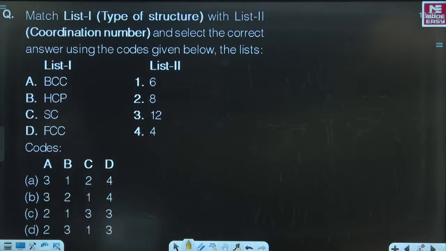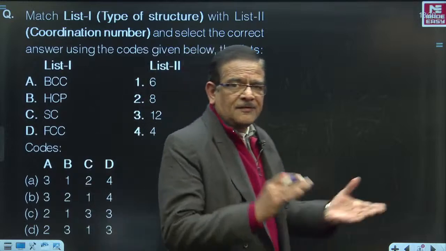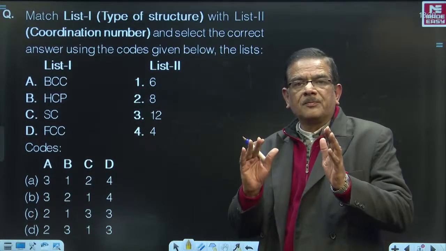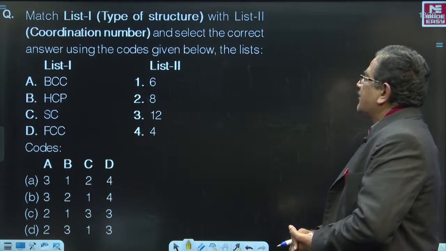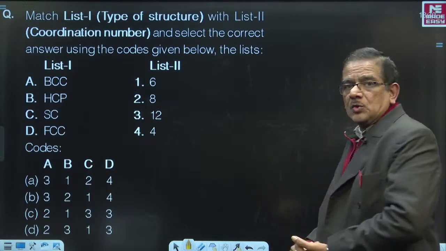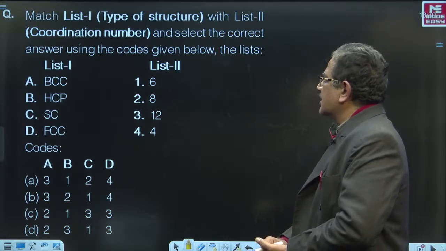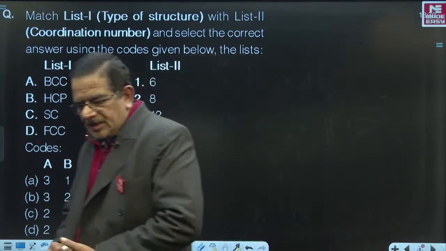Now read this particular question. There are two lists that are given to you. This type of questions you should be very, very careful. Anyway, this happens to be a simple question for you because you have come fully prepared with the subject on material science. In list 1, type of crystal structure is given, and with list 2, the coordination number for these crystal structures is given. So select the correct answer using the codes that are given below. Come on, try everyone.